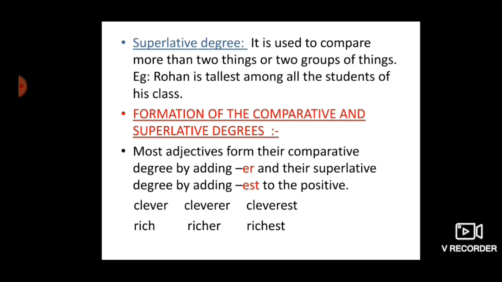Now the formation of comparative and superlative degrees. Most adjectives form their comparative degree by adding "er" and their superlative degree by adding "est" to the positive. For example, clever is a positive word, cleverer comparative, cleverest superlative. Rich positive, richer comparative, richest superlative.